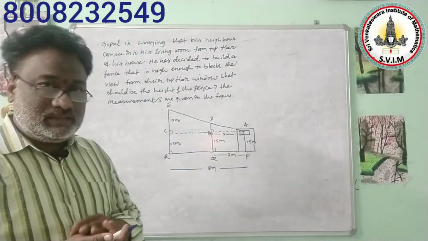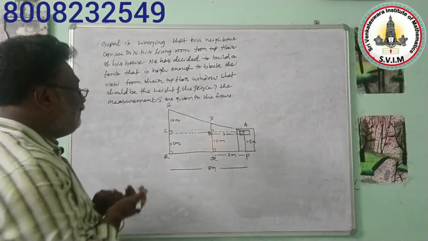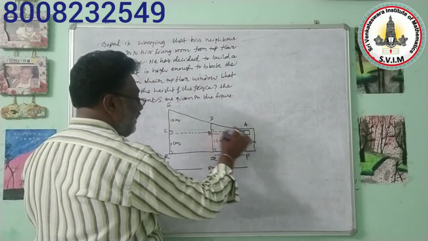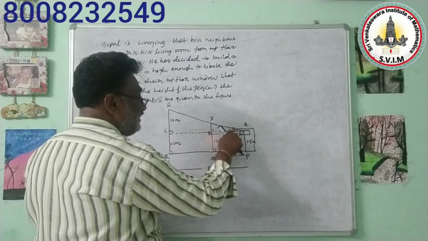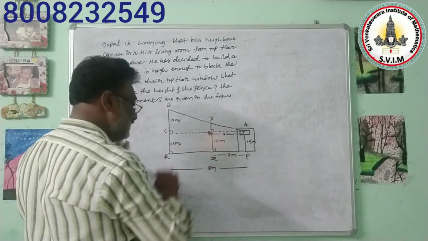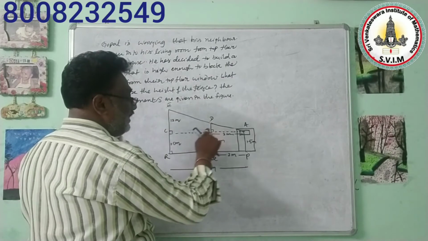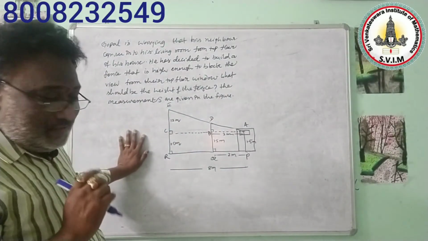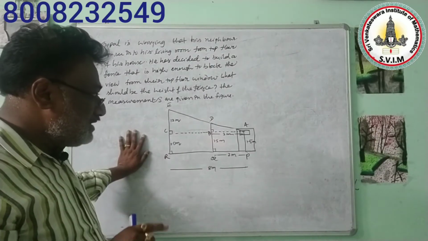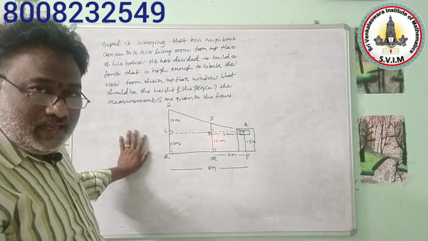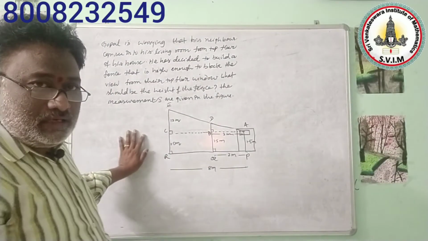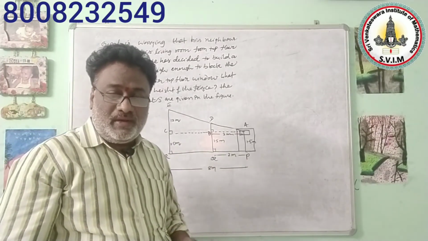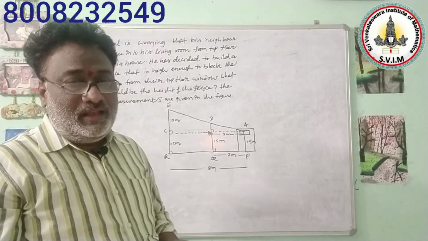If PR is equal to 8 meters, then AC is also equal to 8 meters. Next, AP is equal to 1.5 meters, then this AP is equal to BQ is equal to CR, that is equal to 1.5 meters.